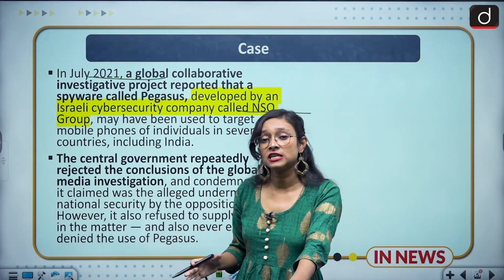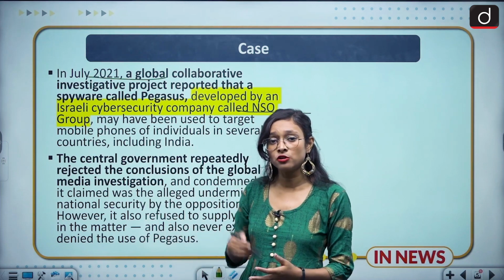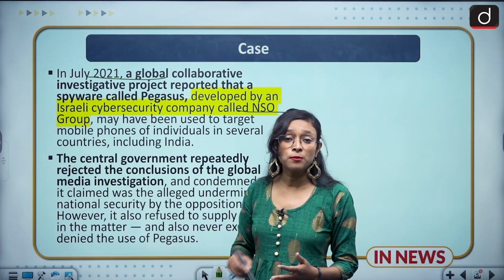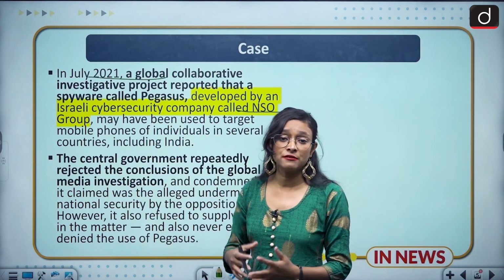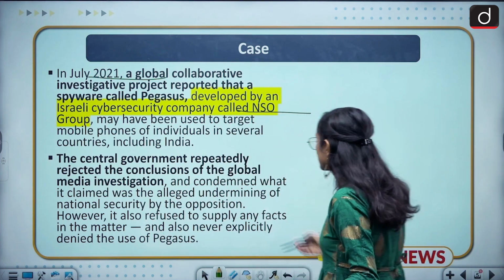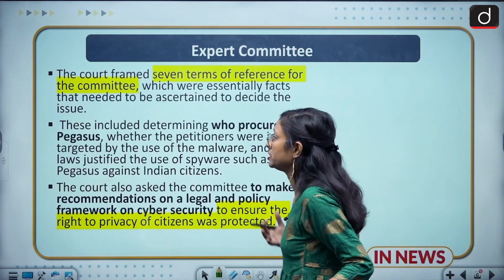There the court made an expert committee to examine whether this spyware is creating problems for others' phones, and whether it is an attack on privacy or not. So this was the spyware case. Moving to the next slide, which is about the expert committee's opinion on this.